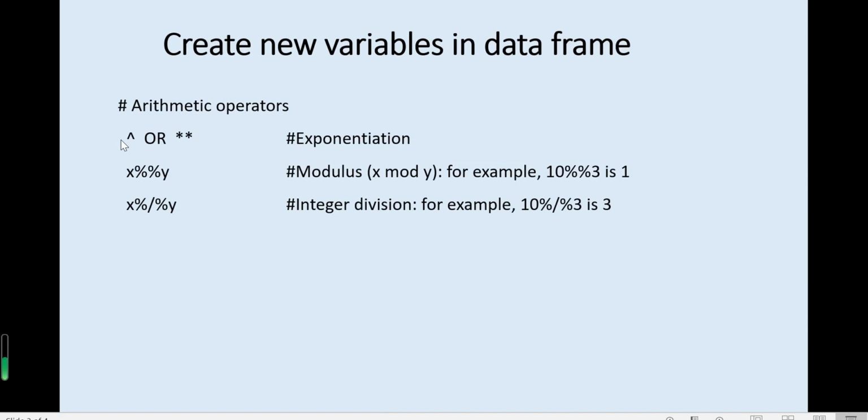And some symbols for arithmetic operators, like this for exponentiation, and the double percent symbol used for modulus, which is the remainder of integer division. So for example, 10 modulus 3 is 1. And if we add a division sign here, this means integer division. So 10 integer divided by 3 is 3.